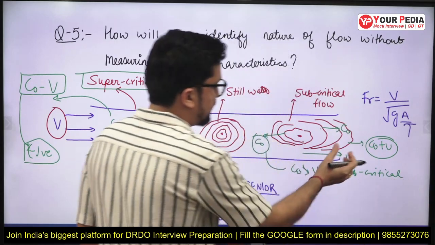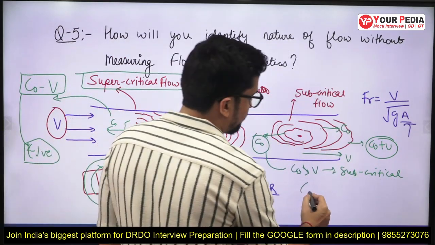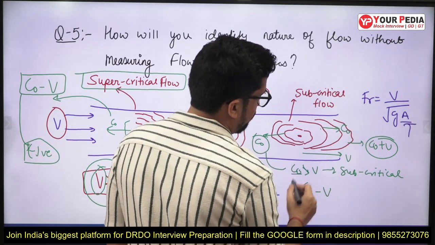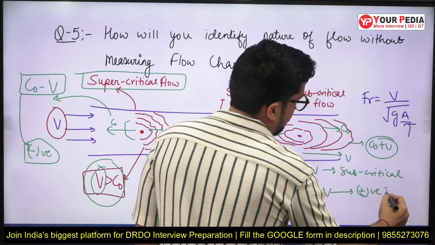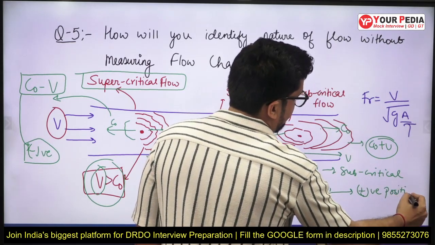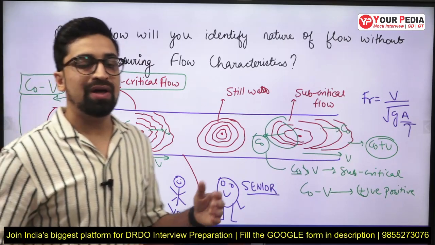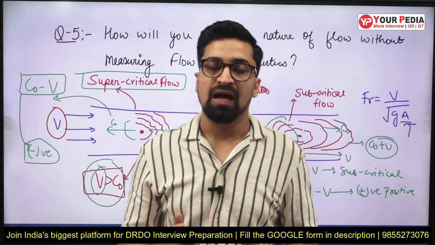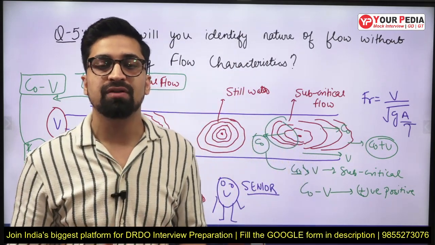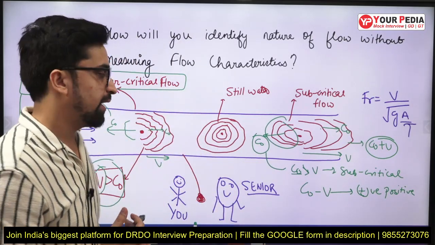So if I find the absolute velocity upstream of the wave, this will be C naught minus V, and since C naught is greater than V, it will come out to be positive. Hence the flow is possible on the upstream end also. So when the ripples can travel upstream, then the flow will be subcritical, and when the small disturbance wave cannot travel upstream, then the flow will be supercritical.